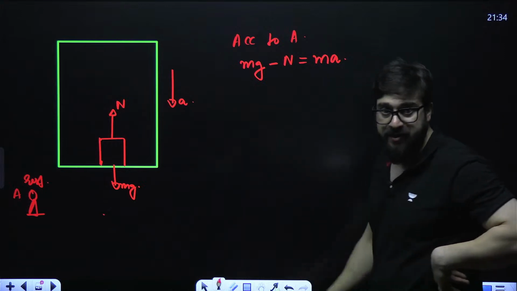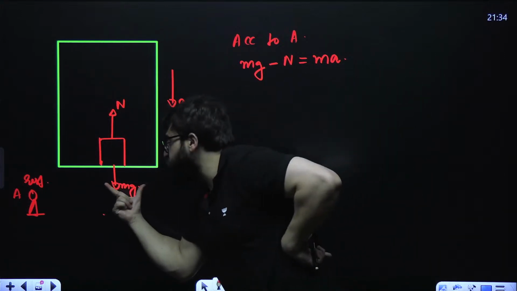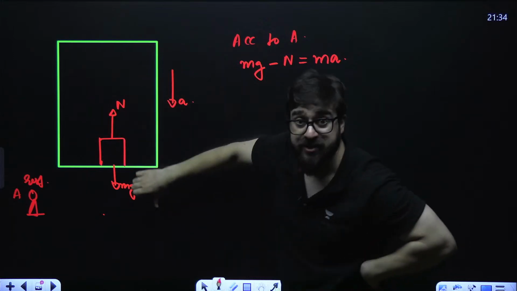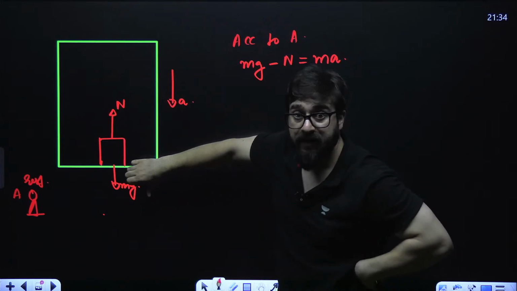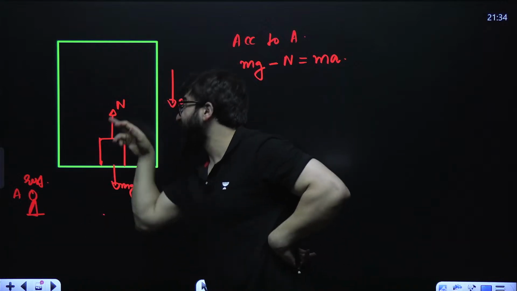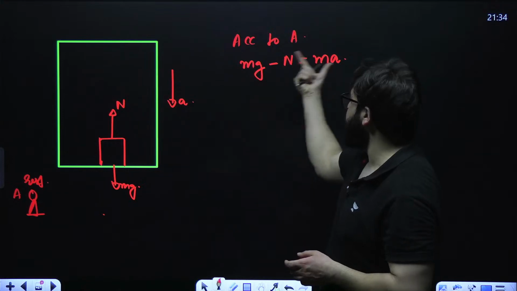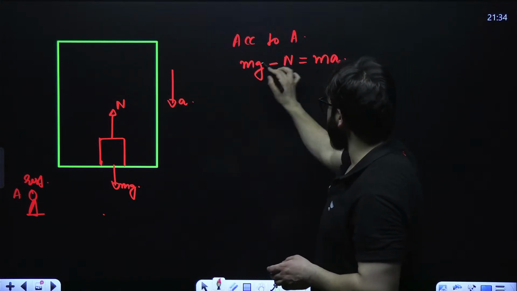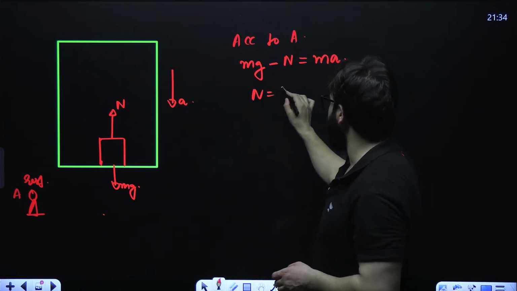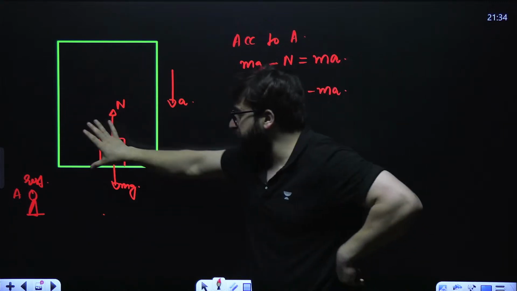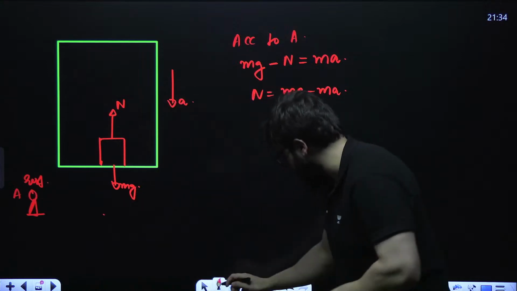If acceleration is downward, net force is downward, so net force is equal to ma. Now take it over there, so N will come out to be mg minus m into a. This will be the normal reaction according to A.